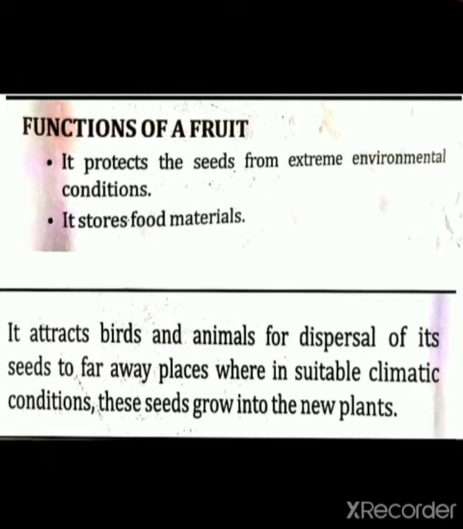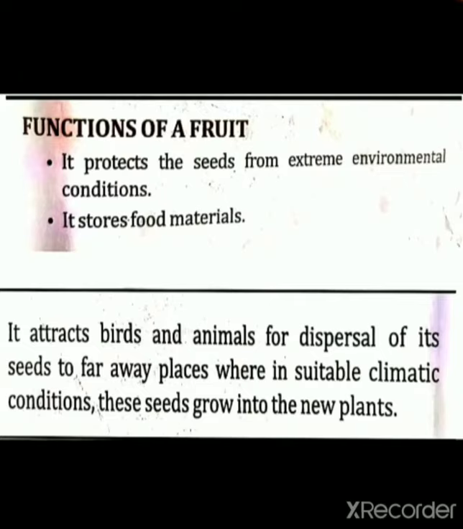Functions of a fruit. What is the function of a fruit? It protects the seeds from extreme environmental conditions and it stores food materials. So we can say that the fruit saves the seeds, it protects the seeds. Yes, so that your seed can fully grow and no harm reaches the seeds, because the outer covering, the fruit, is there.